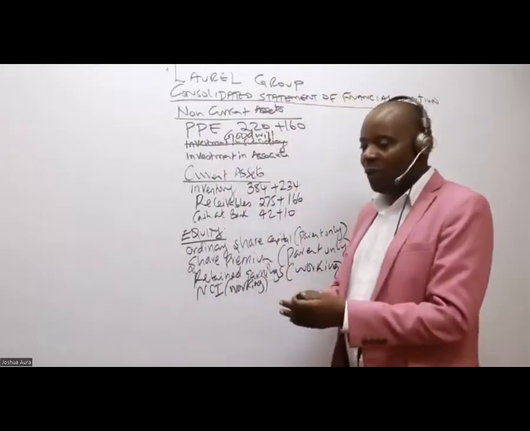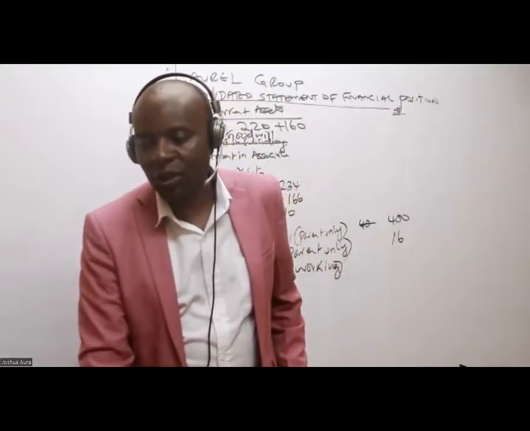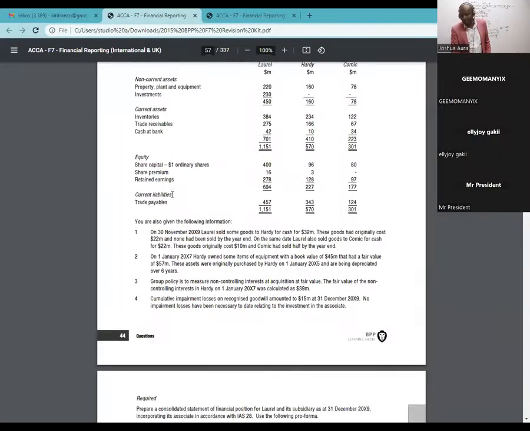So after equities, then we go to the liability section. Now, liability section, we normally start with non-current liabilities. You are following this. So in this case, do we have any non-current liabilities? No, no non-current liabilities. So we have only current liabilities, of which we have the trade payables. So under the trade payables, what do we have here? We have 457 plus 343, like that. So that is it.